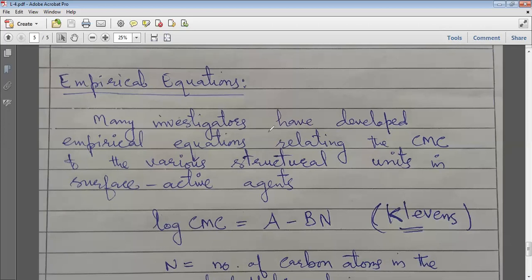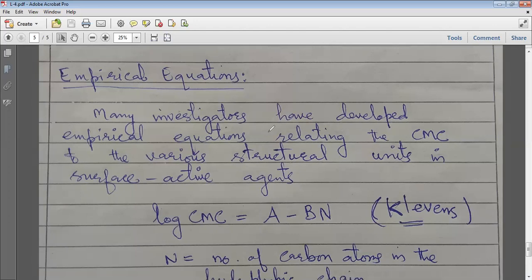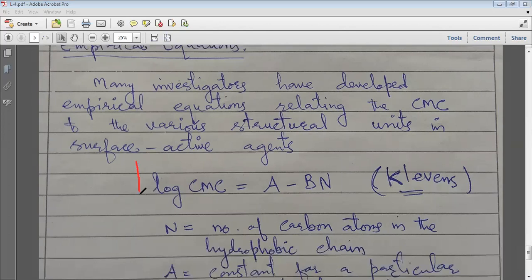He related the CMC with the number of carbon atoms in the hydrophobic chain by a simple relation: log CMC is equal to A minus B into N. A is a constant, B is a constant, and N is the number of carbon atoms in the hydrophobic chain, or chain length. You have to remember this is the first equation that was given for the CMC, by Clemens.